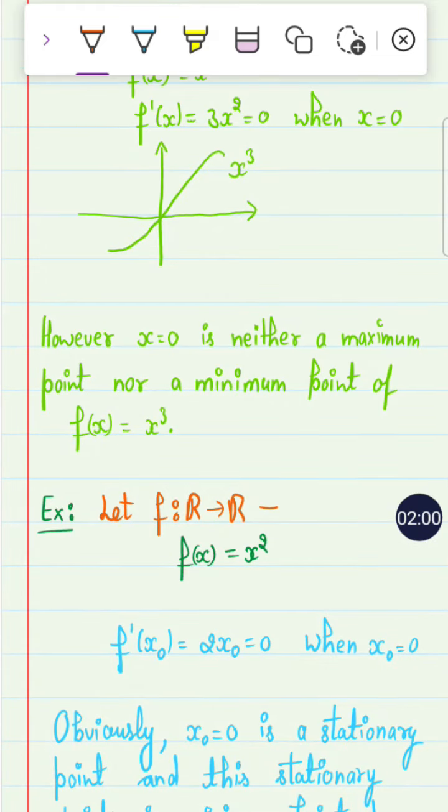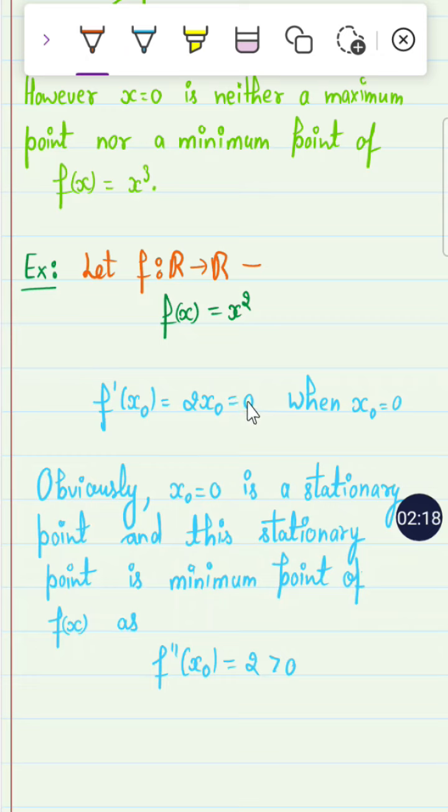Now if the function is f of x equals x square, then f dash x naught is equal to 2x naught, which is equal to 0 when x naught is equal to 0. Obviously x naught is a stationary point. This stationary point is a minimum point, because if we take the double derivative at x naught, it gives 2, which is greater than 0, and there is no x left, so this is always greater than 0. So the function has a minimum point at 0.